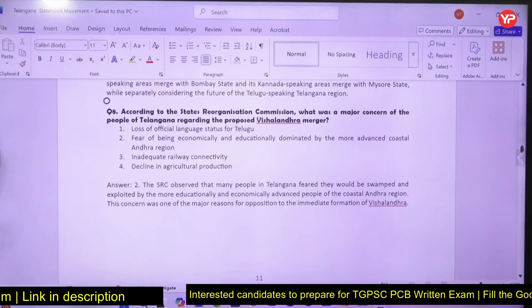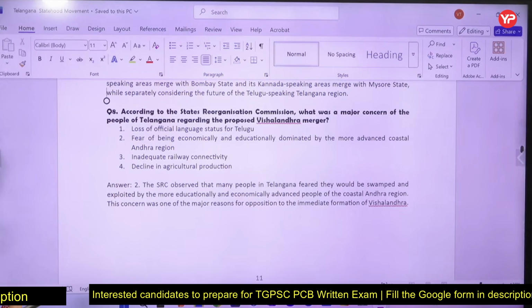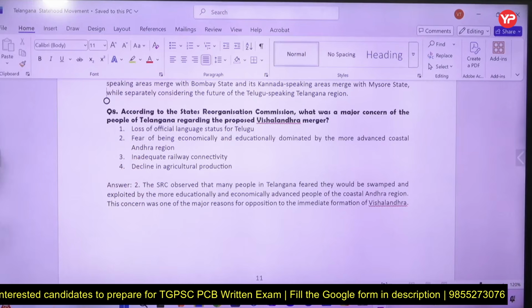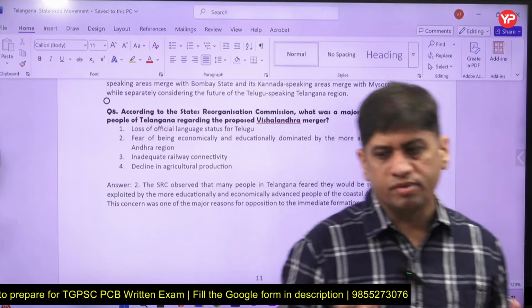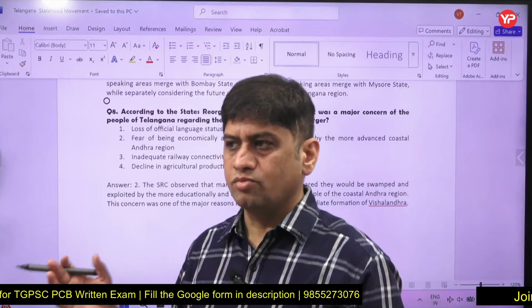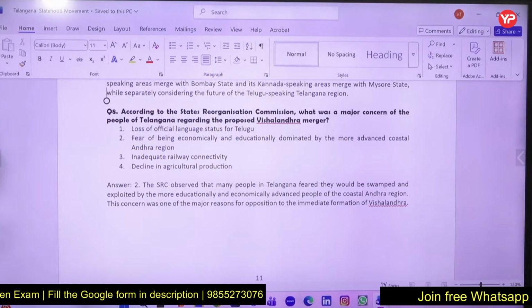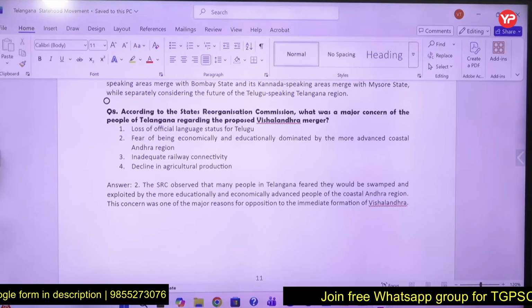Major concern of the people of Telangana: fear of being economically and educationally dominated by the more advanced coastal region. So why did people want a separate state? Because they believed that coastal Andhra is more developed than the hinterland, I mean the inside area, Rayalaseema, where the Nizam used to rule, right? So that was the main reason.